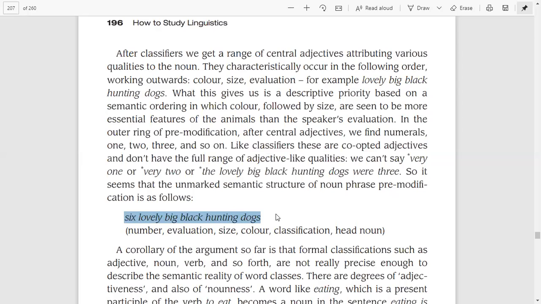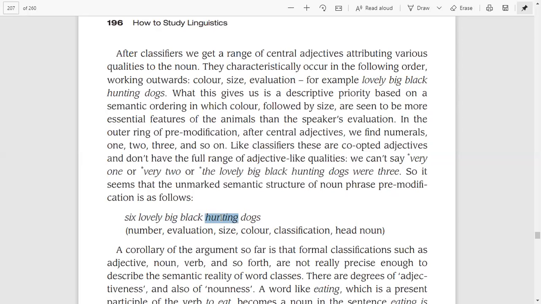We will use one, two, three, or the classifiers or numerals, in this way at the start of the phrase. That is, six lovely big black hunting dogs. Here at the start we use numerals, so it is a co-opted adjective in a way, and it is a classifier as well. After that we use the general description, that is lovely. Then we use size, because we use size before color. Then we use color, that is black.